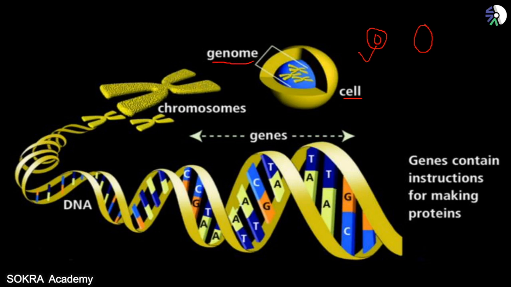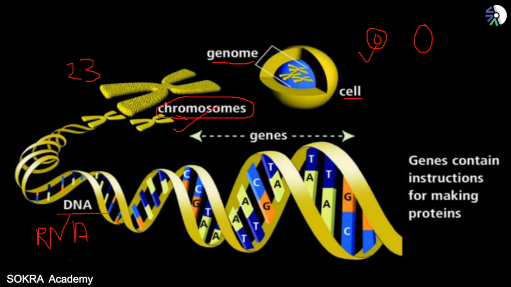Now what is a genome? Genome is everything that is made up of genetic material. Now what is present in this genome? There is a presence of chromosomes. This chromosome has a very important structure called DNA, and along with DNA, it also has RNA. Now what is this chromosome?